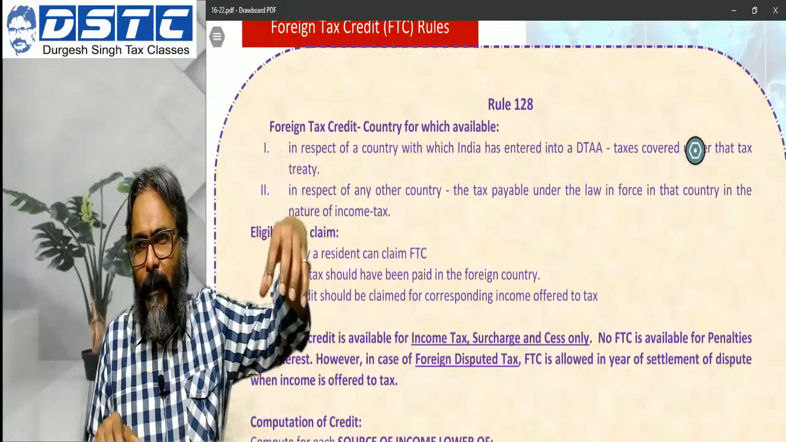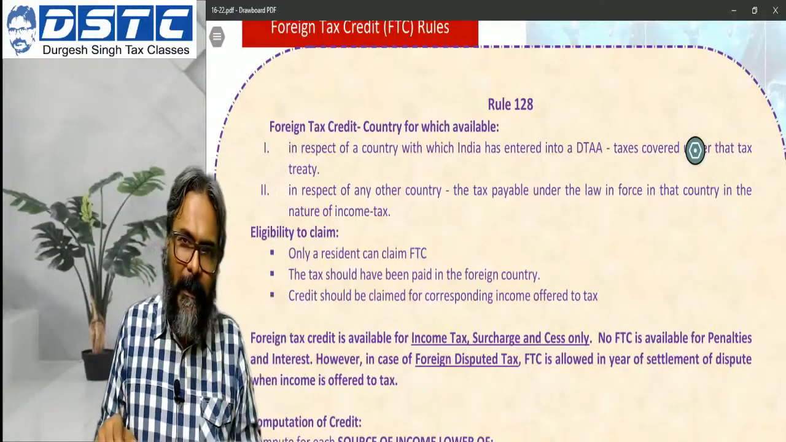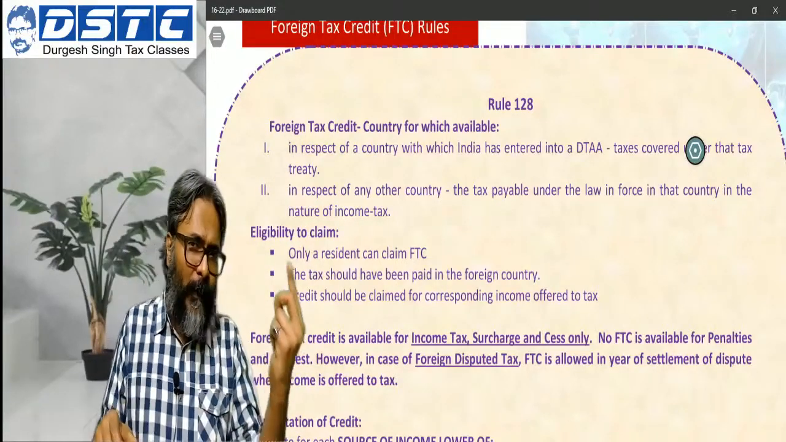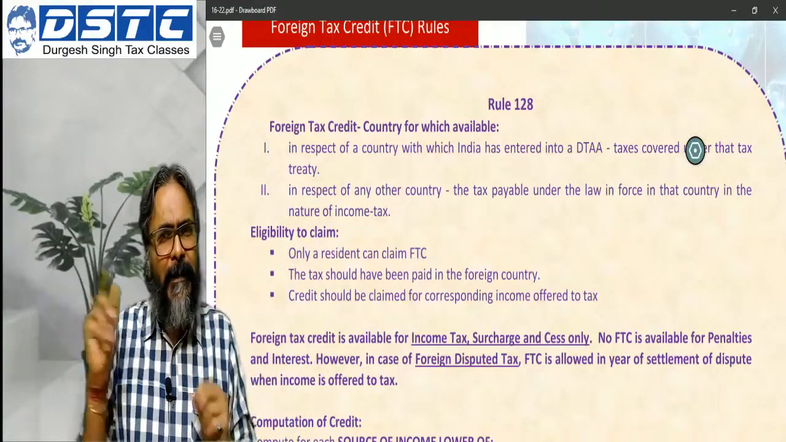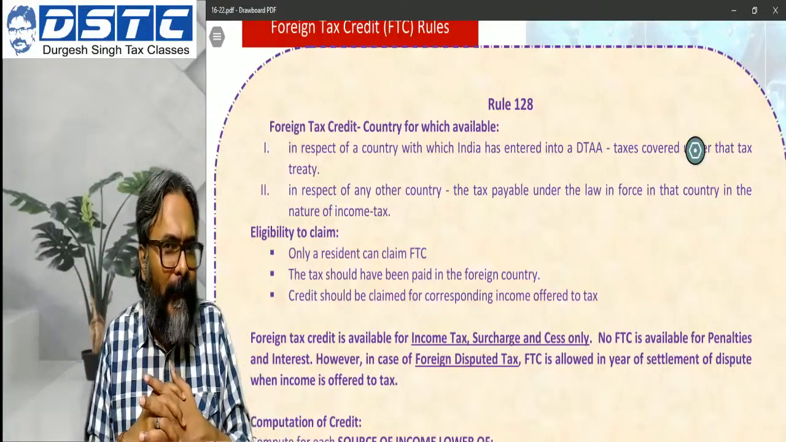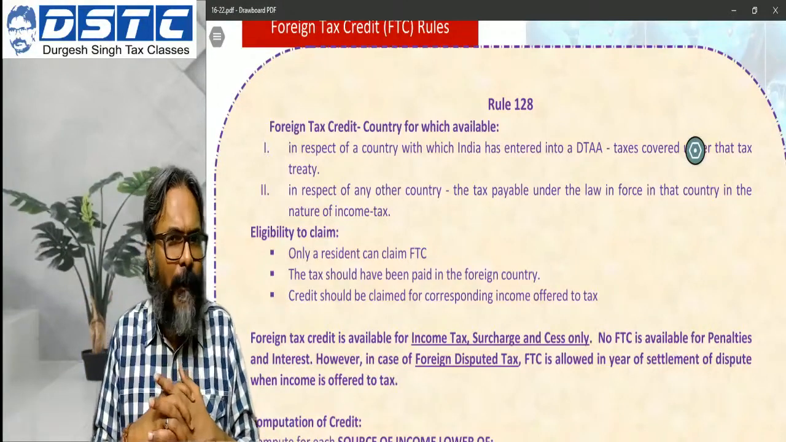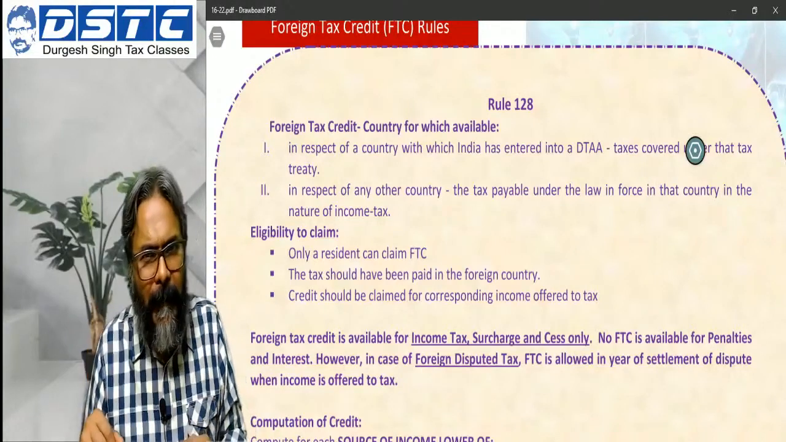There is the non-resident, say Mr. John, a resident of USA. He has earned an income in India, say interest income in India. Therefore, as per Section 9(1)(v), this particular interest income is deemed to accrue or arise in India.